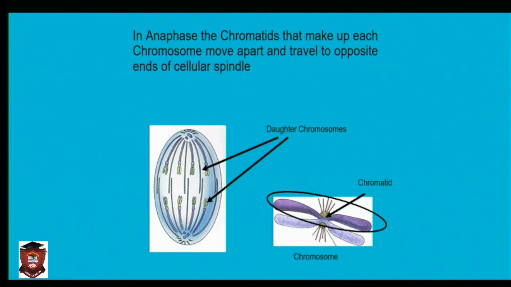They move apart and travel to the opposite end of the cell. Now, in anaphase, they moved from here and arrive at the center. What's the next thing? They'll start going home. What is going home in Igbo? Making it ana. That's what happens in anaphase. You understand? Ana. They'll start going home.